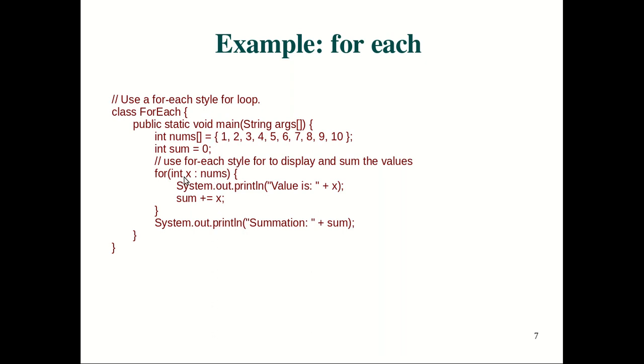So that means in the first iteration, x is equal to 1. Second iteration, x is equal to 2. Third iteration, x is equal to 3. And so on till x holds the value 10. Once x holds the value 10, it will stop in the next iteration. The for loop will terminate once x has taken all the values in the collection that is mentioned.